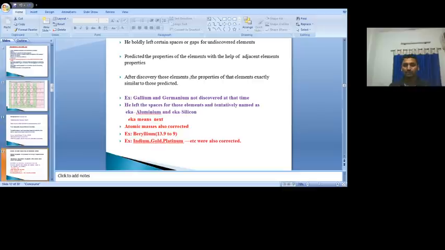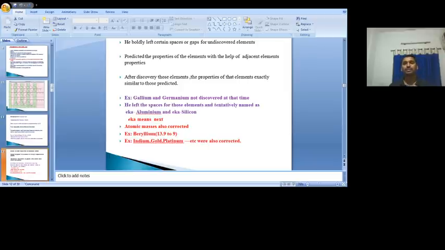And not only did he leave the spaces, he also predicted the properties of the elements which would come under that space. After the discovery of those elements, the scientists gave the properties, and those properties perfectly matched the properties predicted by Mendeleev.